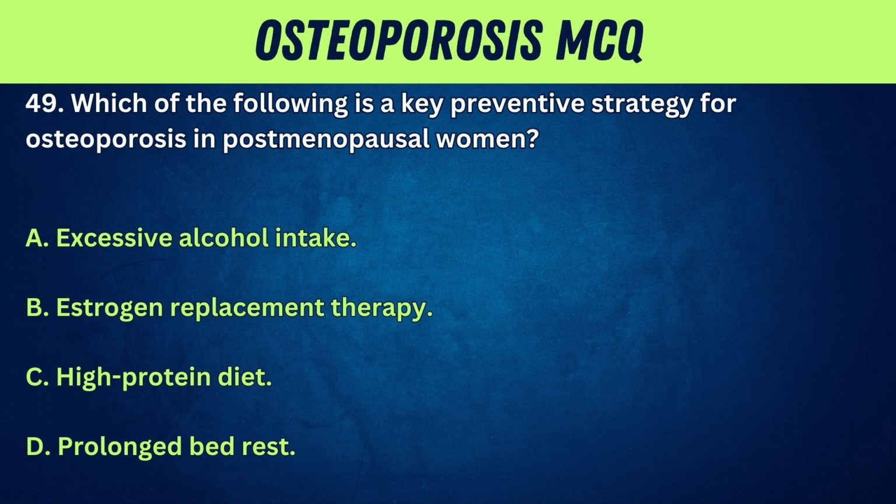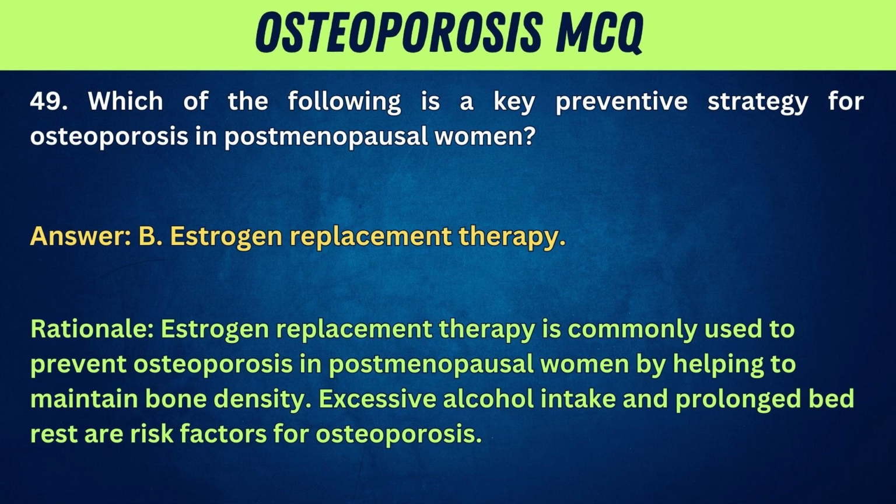49. Which of the following is a key preventive strategy for osteoporosis in postmenopausal women? A. Excessive alcohol intake. B. Estrogen replacement therapy. C. High-protein diet. D. Prolonged bed rest. Answer: B. Estrogen replacement therapy. Rationale: estrogen replacement therapy is commonly used to prevent osteoporosis in postmenopausal women by helping to maintain bone density. Excessive alcohol intake and prolonged bed rest are risk factors for osteoporosis.